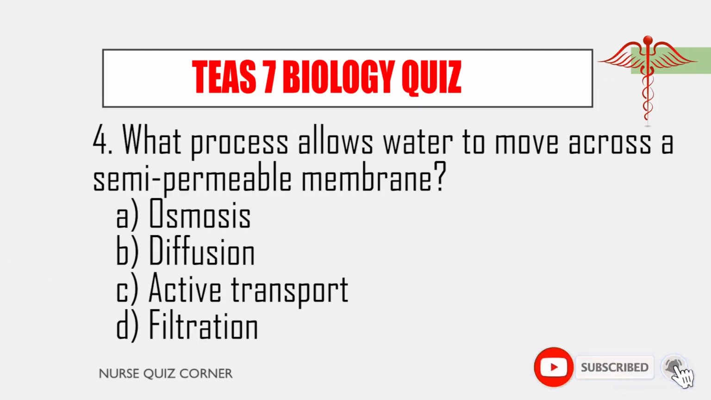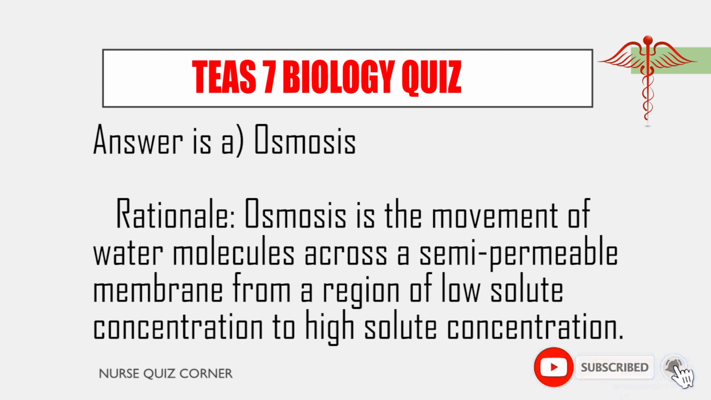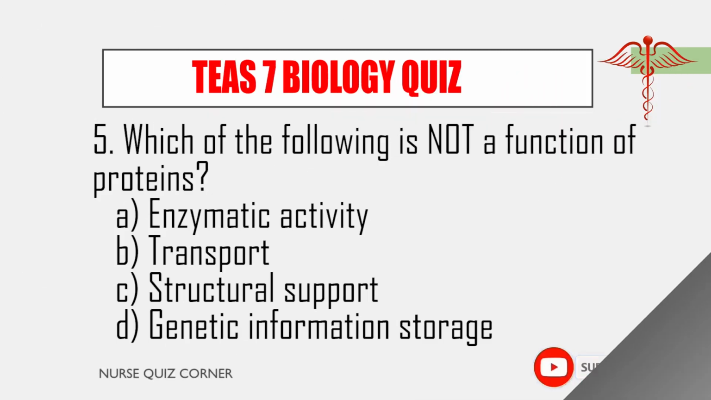4. What process allows water to move across a semi-permeable membrane? A. Osmosis. B. Diffusion. C. Active transport. D. Filtration. Answer is osmosis. Rationale. Osmosis is the movement of water molecules across a semi-permeable membrane from a region of low solute concentration to high solute concentration.